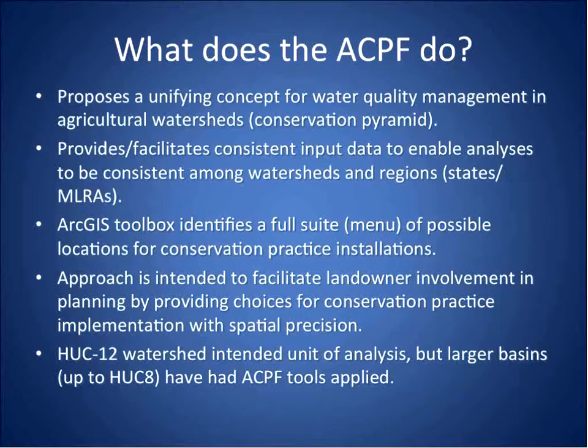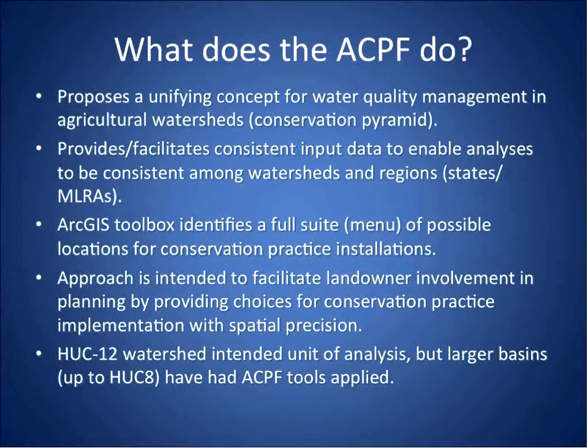Okay, what is the ACPF and what does it do? Well, it has a unifying concept. It's underpinned by a concept for water quality improvement and management, and that's expressed through a conservation pyramid. It's quite a simple concept. I'll be showing you that here in just a couple of slides. It provides a broad base of detailed input data, so it's down to the field scale, but it's at a very broad extent, and so that allows us to conduct similar analyses down to the field scale across a very broad area.